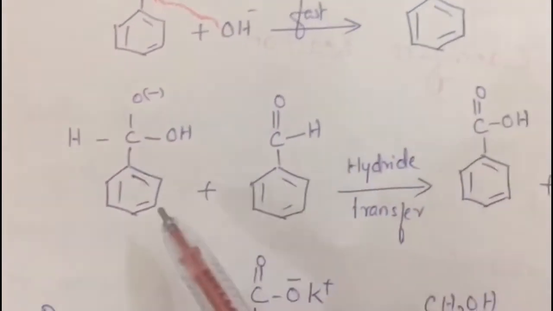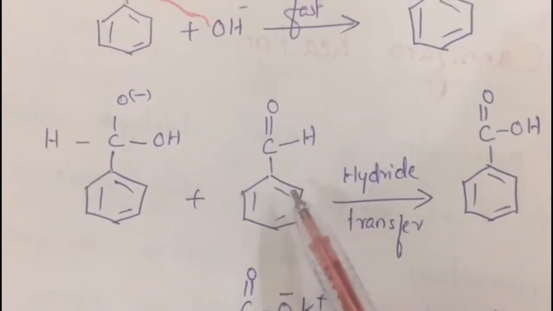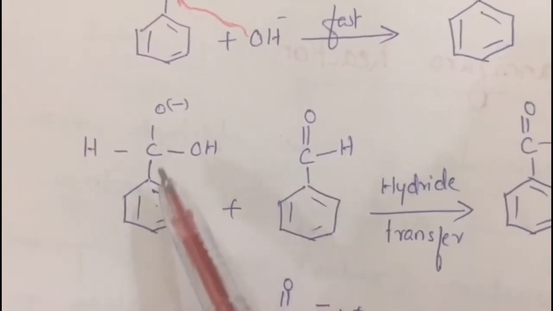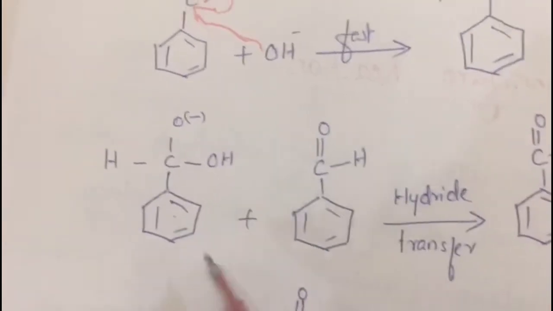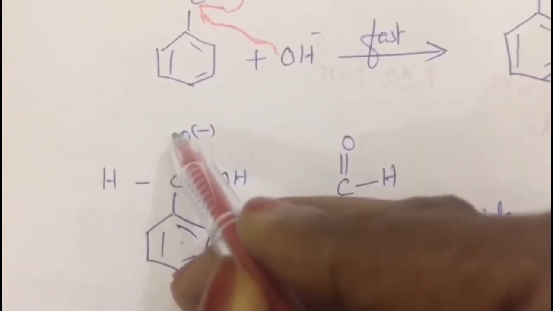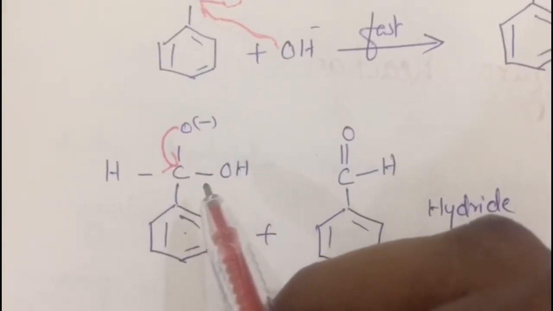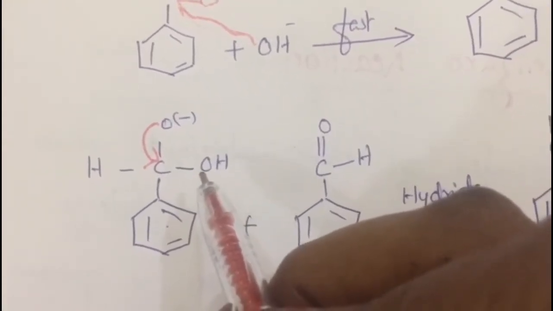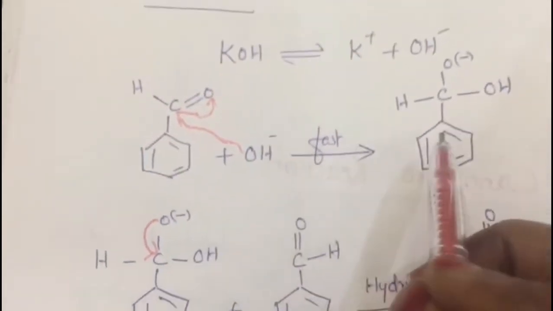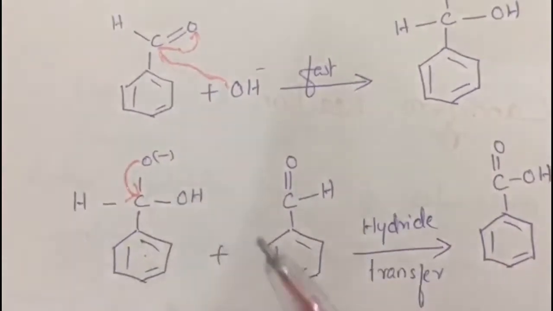This compound is known as a hydroxy alkoxide. In the second step, this hydroxy alkoxide reacts with a second molecule of benzaldehyde. Here we know this one is C6H5CH(O-)OH and this one is benzaldehyde. So what will happen here? The electrons on this O- will move back towards the carbon atom, so this carbon will have 5 bonds. That is unstable, so it has to retain its stability and some of the bonds should be broken. The C-OH bond cannot be broken, because if you break this bond, it will be the same compound as before; it will become benzaldehyde again.